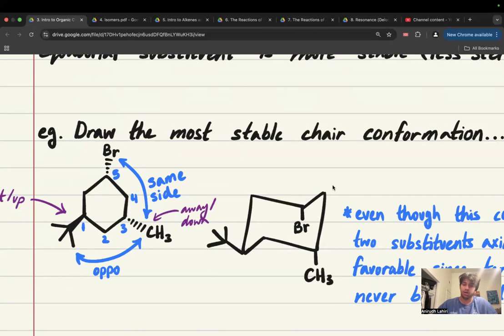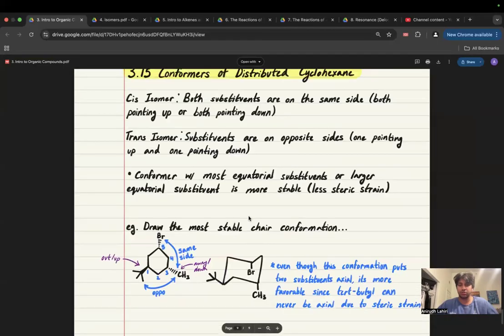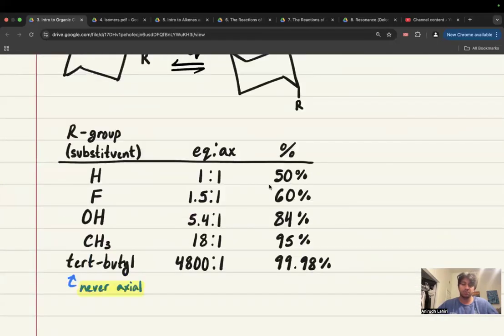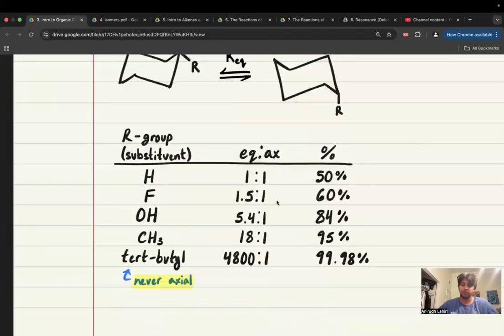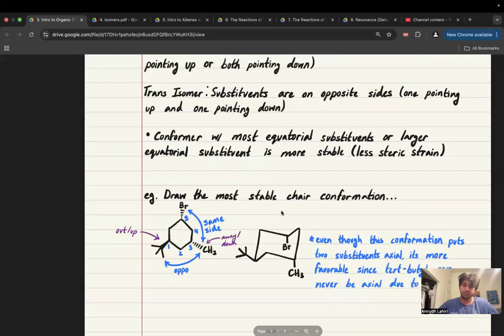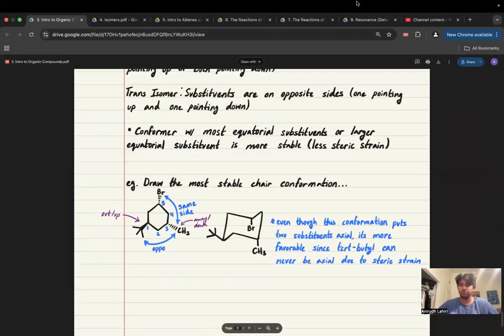I could have equatorial up here, and this equatorial up relationship to this would be cis. So I don't care about axial equatorial. All I care about is up or down. So even though the conformation puts two substituents axial, it's more favorable since tert-butyl can never be axial due to steric strains. This is what I was talking about earlier, right? We always put the bulkiest thing on equatorial first, unless they're really close in value. So with that, if you ever see a tert-butyl, you're always going to put it equatorial, and then the rest are just going to be wherever they're going to be. Okay, cool.